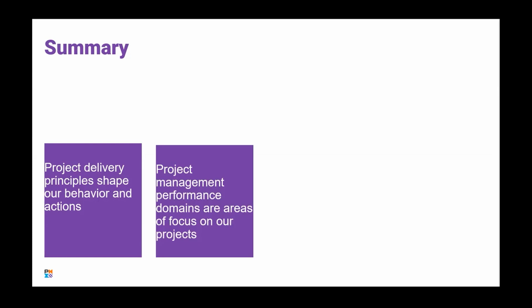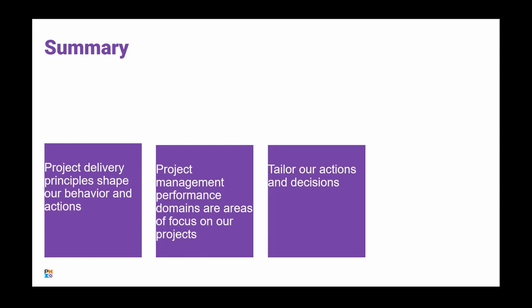So the way I summarize it is that we have project delivery principles that are going to shape our behavior and our actions in general. We have the performance domains that are the focus of our projects as we work through. We have to tailor both our actions and our decisions, not only as we start a project, but also as we're performing and we see things that need to change because they're just not working.